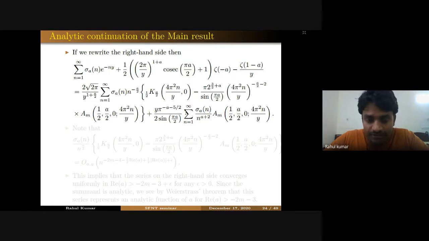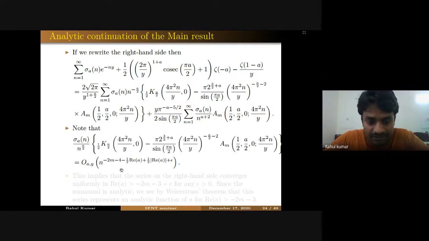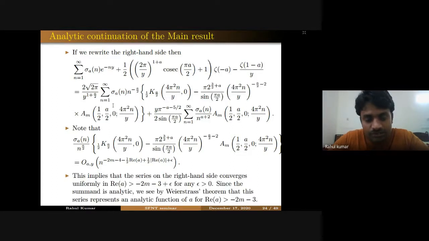Now we observe that this summand is behaving like n raised to the power -2m minus 4 plus half of real part of a by 2 plus half of modulus of real part of a plus epsilon. So you can see from here that this series on the right hand side is now convergent for real part of a greater than -2m minus 3 plus epsilon, for any epsilon greater than 0.